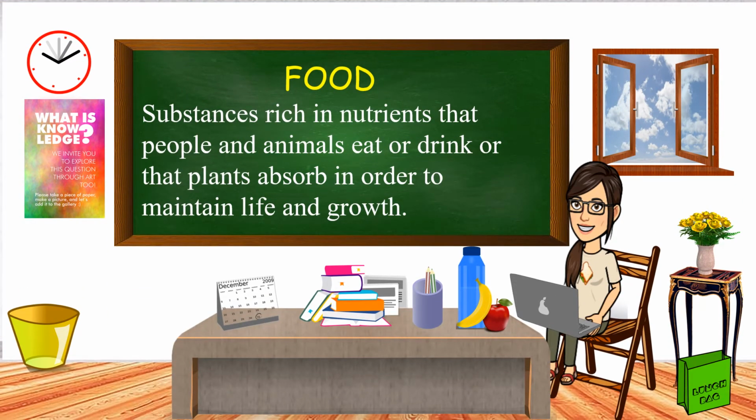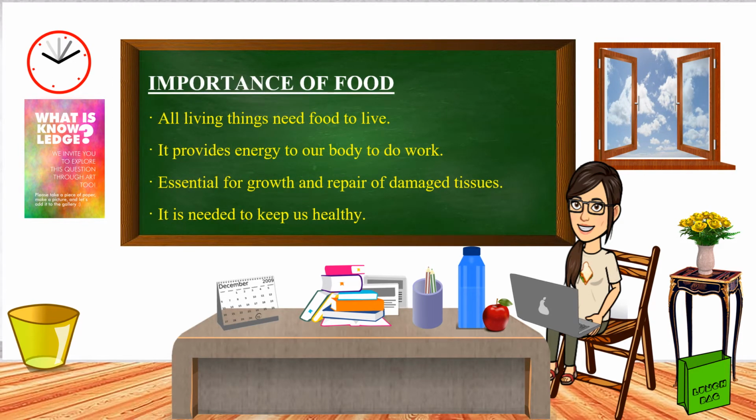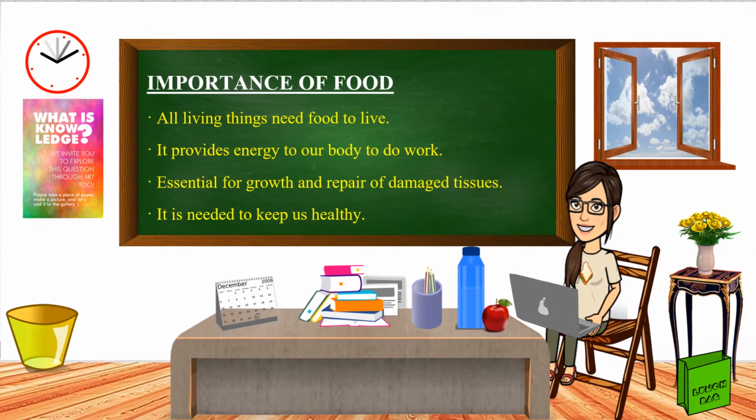Now let me take you to the science behind food. Food is the substance which is rich in nutrients. It is something that is essential for people, animals and plants to maintain life and growth. Children, you must be wondering why we must all give so much importance to our food. Well, your answer lies on the board. Food is essential for all living things to survive, grow and repair many damaged tissues, get energy to do work, and remain healthy.